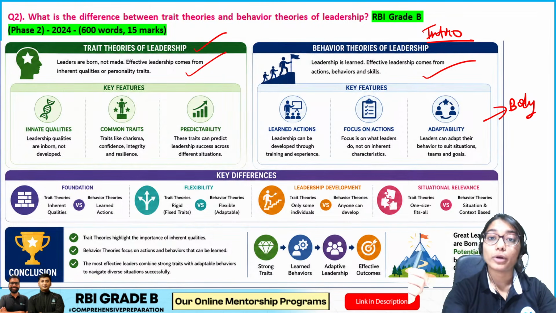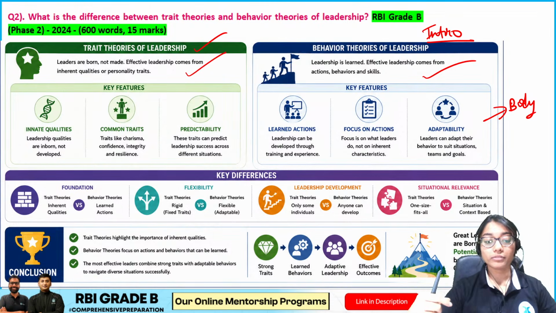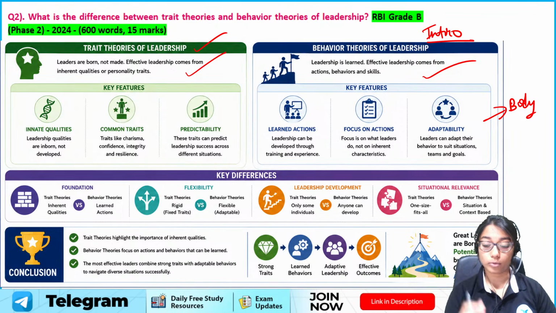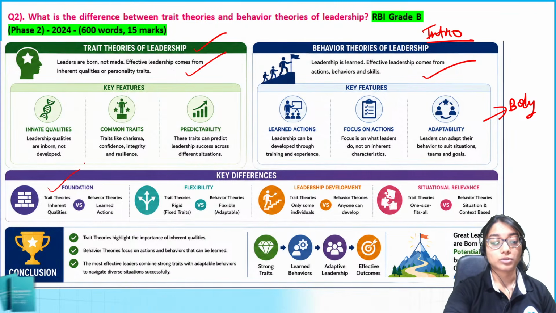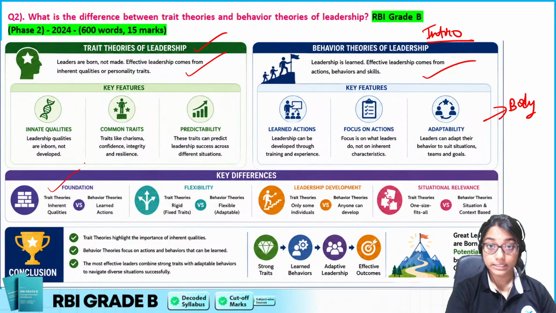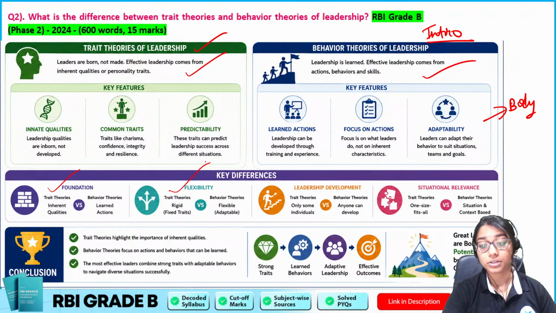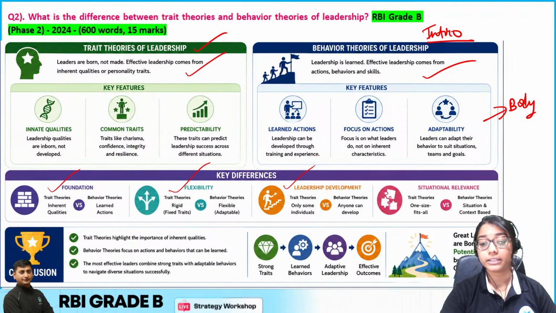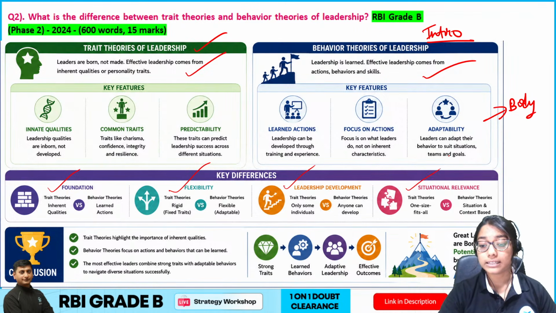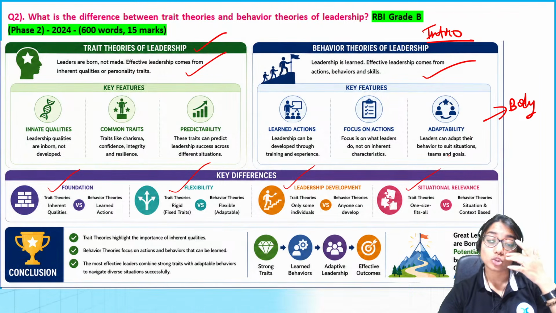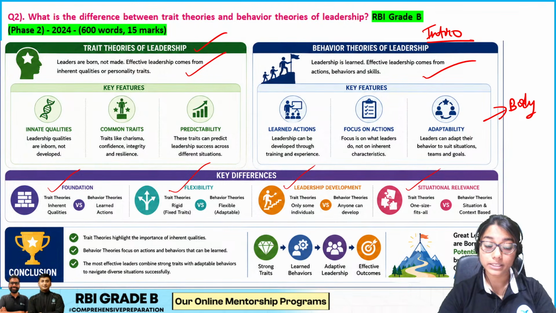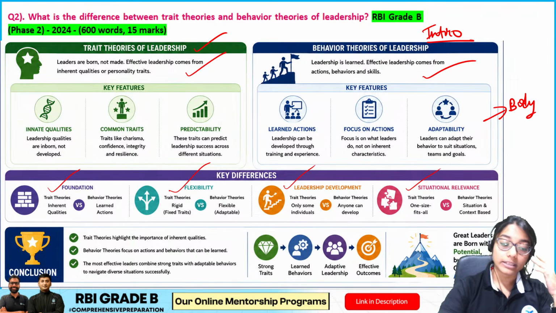And then we come to the point of difference. In the point of difference, we'll figure out the points. Is it in terms of the foundation, like what is the theory based on? Are these flexible in nature? Are we developing any leaderships? Or is there any situational relevance? So basically we differentiate on these parameters, both the theories, and then finally give a conclusion.